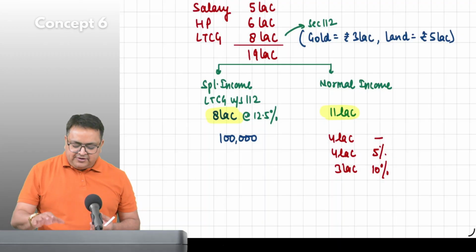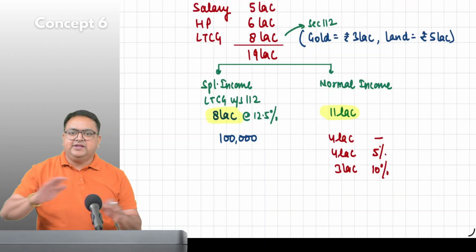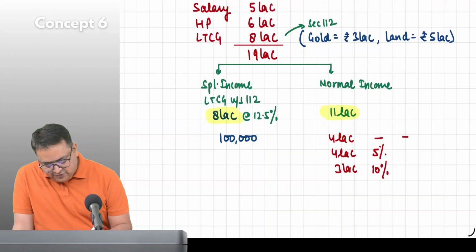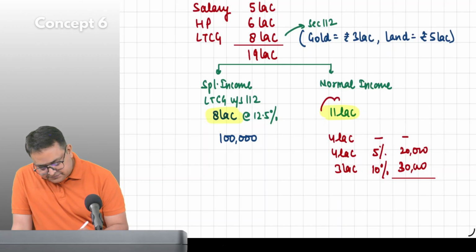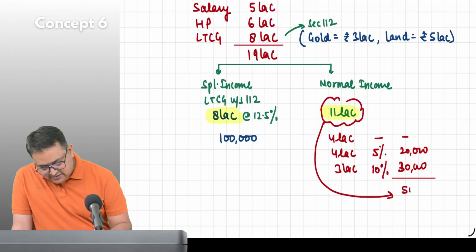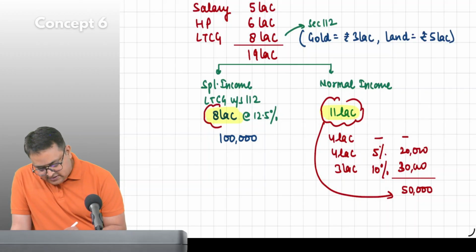After 3 or 4 examples, you will get everything. So 4 lakh into 0 is 0. 4 lakh into 5% is 20,000. 3 lakh into 10% is 30,000. So the tax on 11 lakh comes to 50,000. On 8 lakh, the tax comes to 1 lakh.